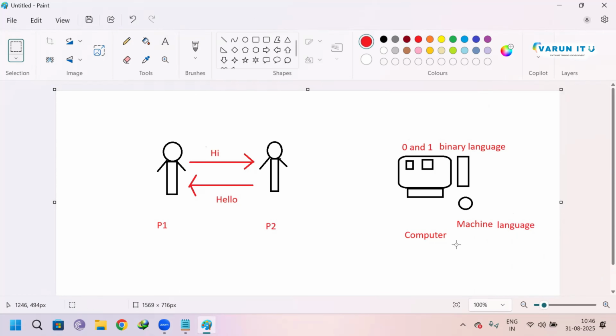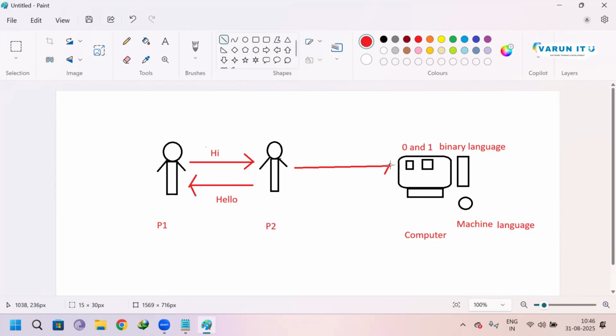Now tell me, why do programming languages come into the picture? Programming languages are used to communicate with computers. If you want to communicate with a computer, I need a programming language.